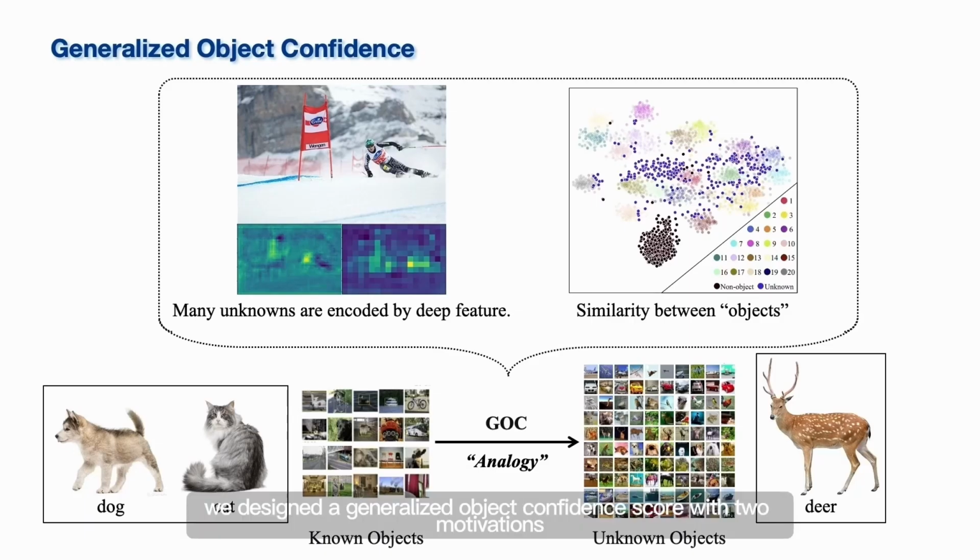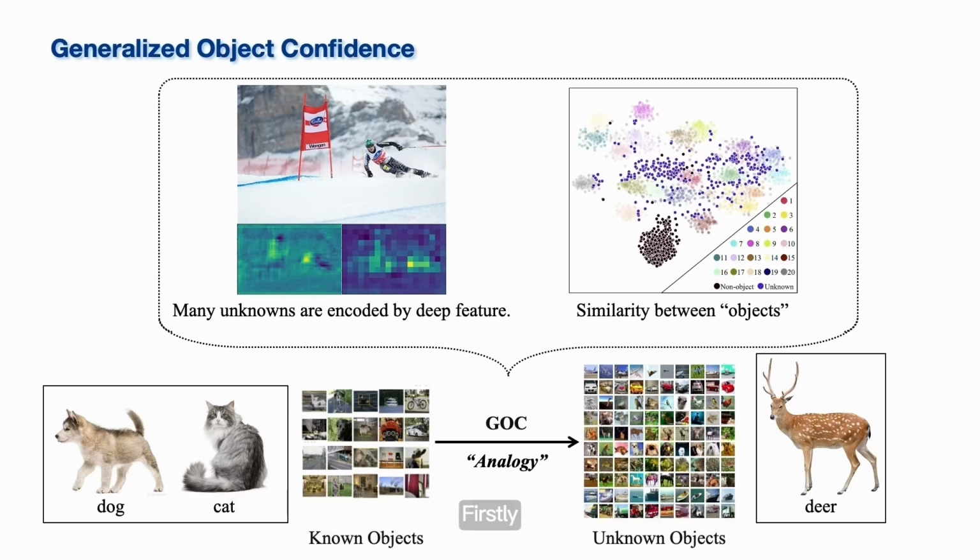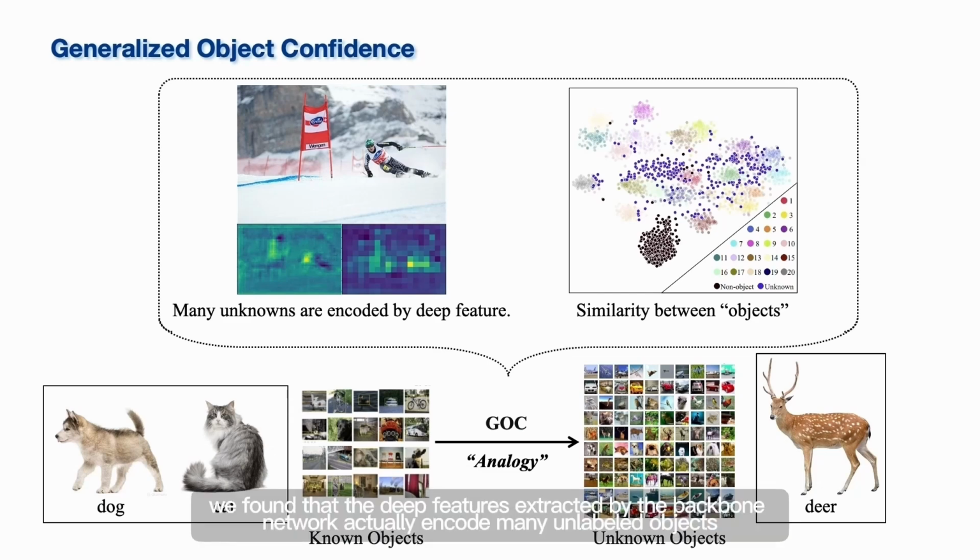To start, we designed a generalized object confidence score with two motivations. Firstly, we found that the deep features extracted by the backbone network actually encode many unlabeled objects. Secondly, the unknown category has a large overlap with known categories in the feature space. This means that many known objects share common features with unknown ones.